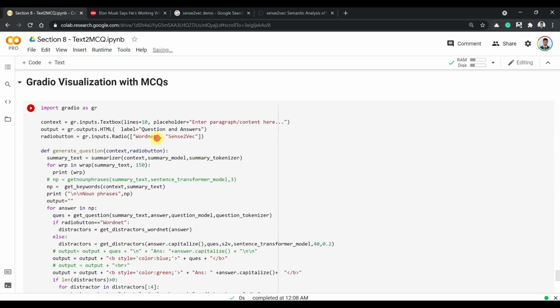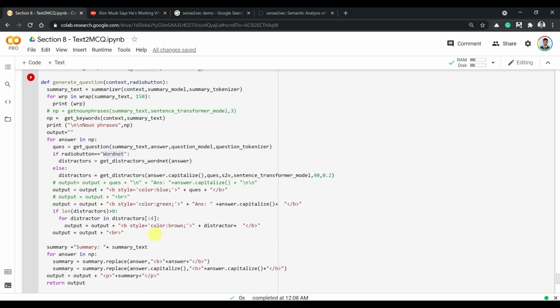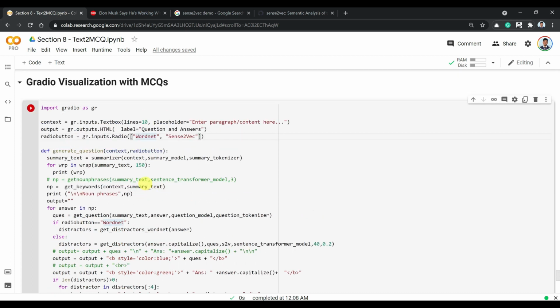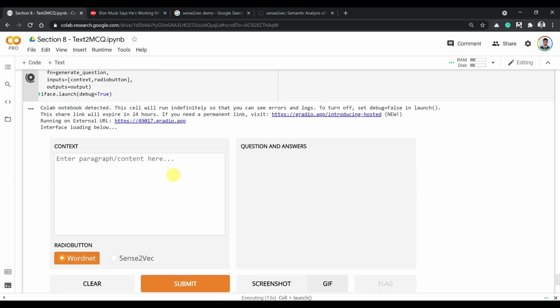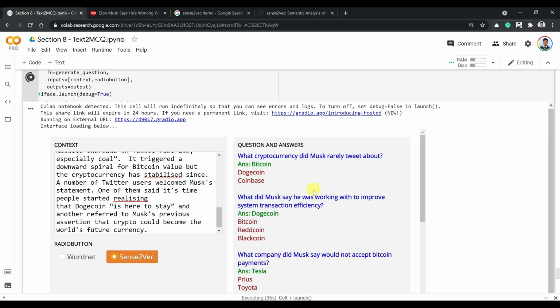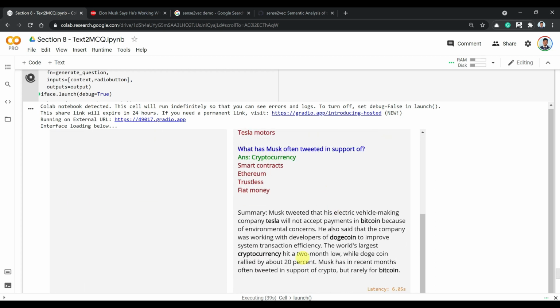Now let's go to our final Gradio visualization. You can look through the code where, just within this function, we call all our previous functions and generate distractors. So you can paste your previous context here. Since WordNet is old, it does not have all these words like Bitcoin, cryptocurrency, etc. So Sense2Vec is much better suited for this to generate distractors. As you can see, we generated some MCQs and this is the summary.